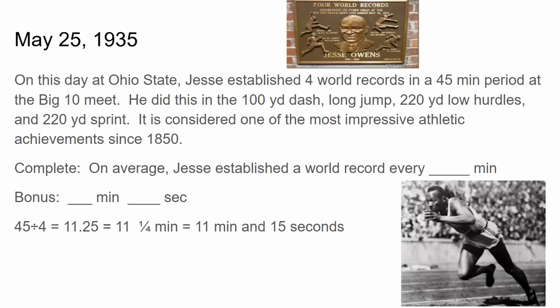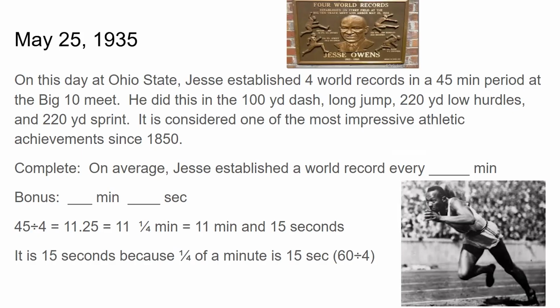All right, 45 divided by 4. So you did it in 45 minutes, 4 events. So on average, now this isn't actually accurate. He didn't do each event this far apart from each other, but this was just a good little math problem. 45 divided by 4 is 11.25. So he did it on average every 11 and 1/4 minutes. And 1/4 of a minute is 15 seconds. So 11 minutes and 15 seconds for the bonus. It's 15 seconds because 1/4 of a minute is 15 seconds, 60 divided by 4. And this is Jesse in a picture on that famous day.